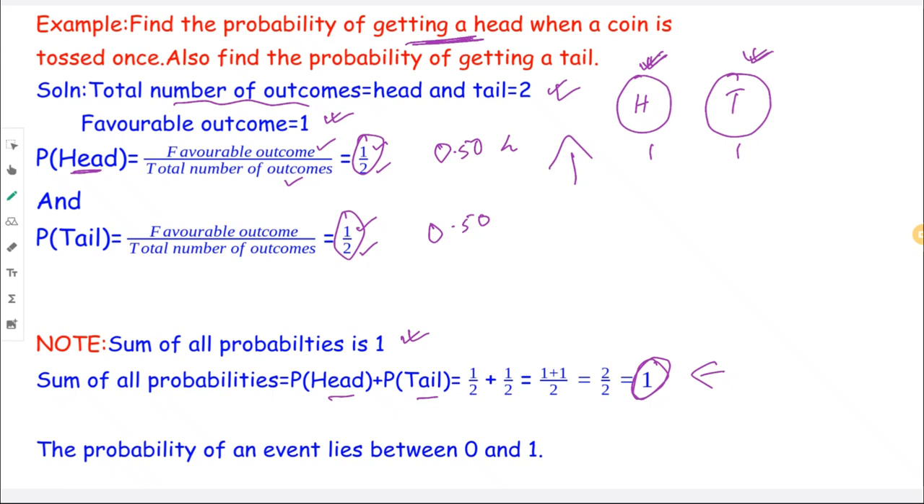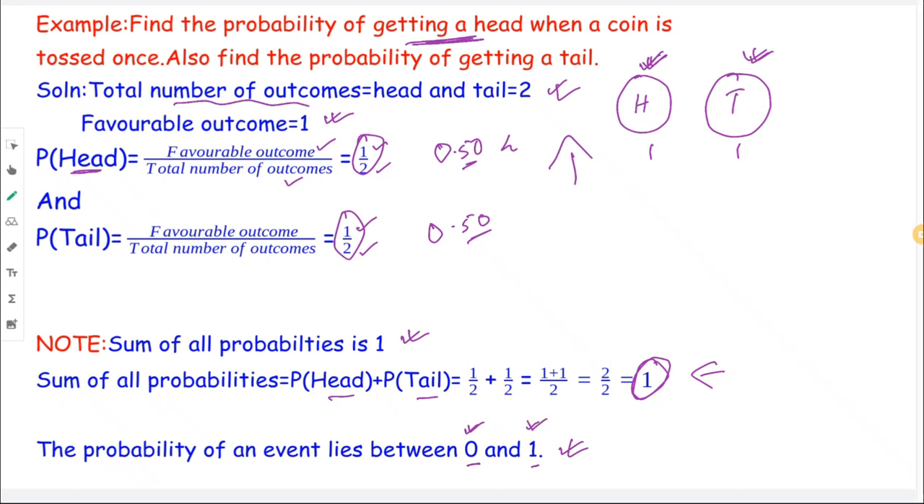Okay, and also remember that the probability of an event will always lie between 0 and 1, right? You can see here 0.50, it is between 0 and 1. 0 means the event will not happen. That means you were trying to get head but you got tail. That means for head it is now 0, it did not happen, right? And if it happens, then it will be 1.